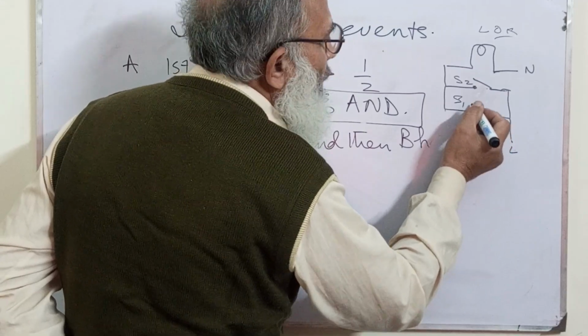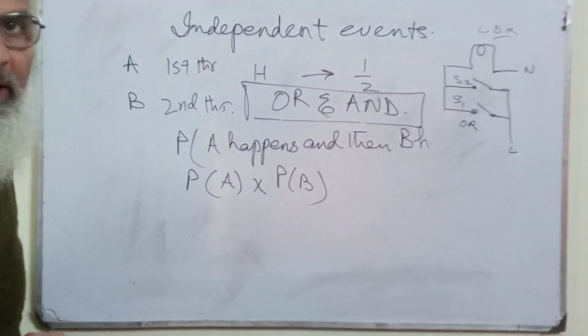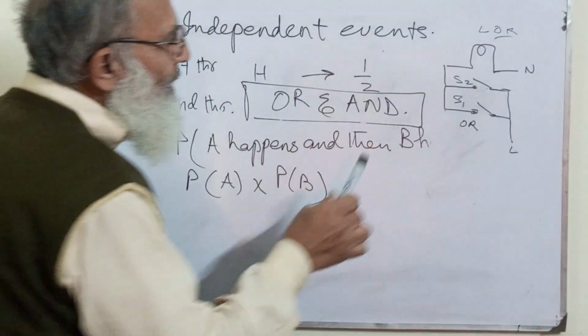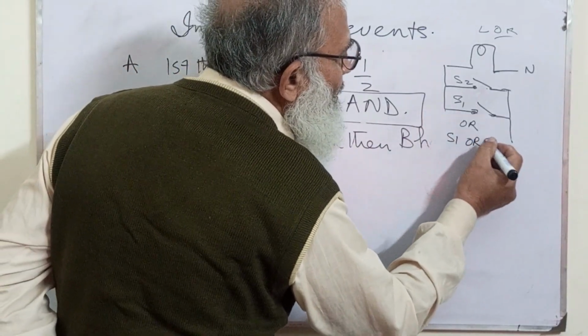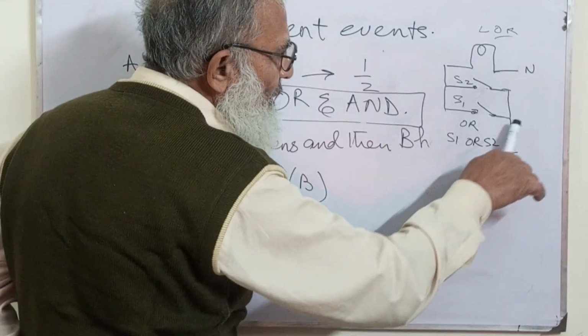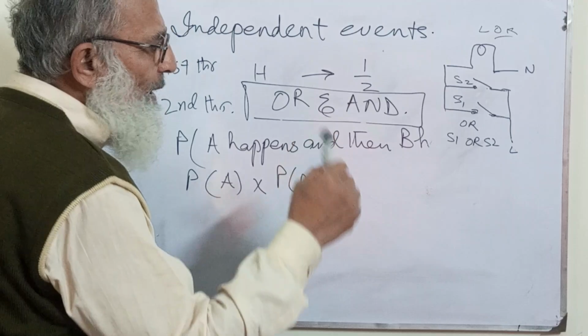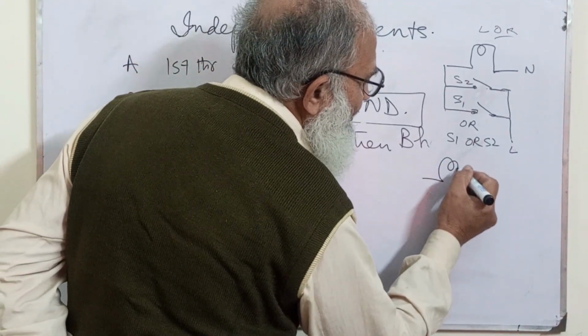So this is called OR. You can say that this circuit is called an OR circuit, because either S1 or S2 will close, and the bulb will light.